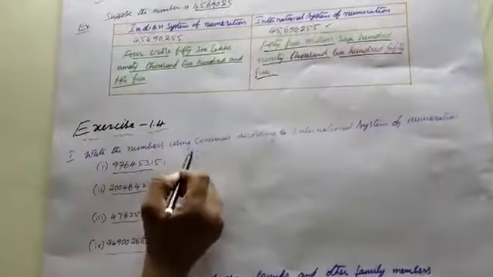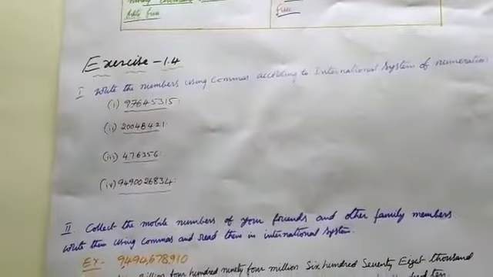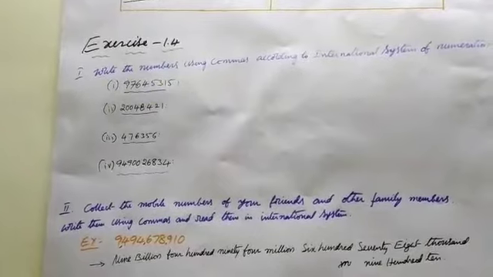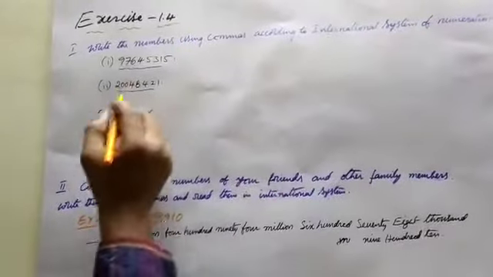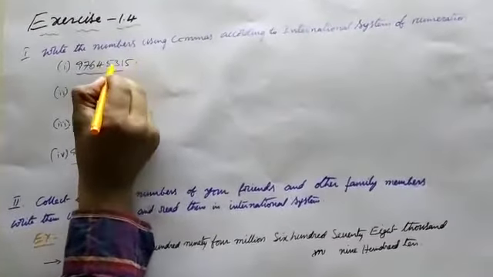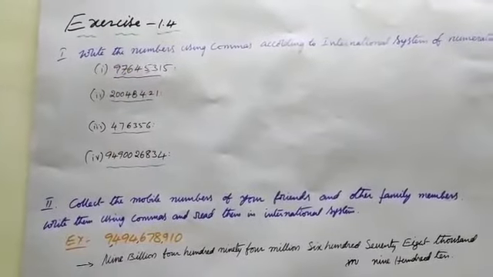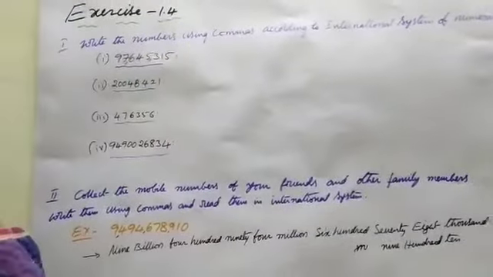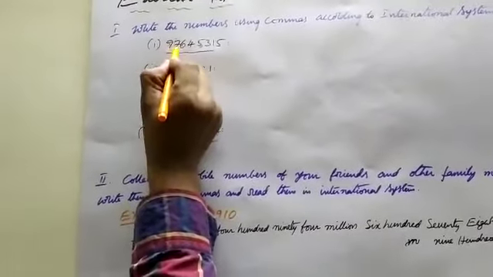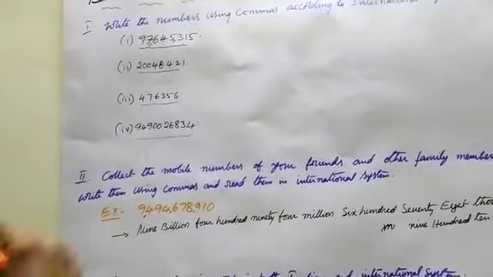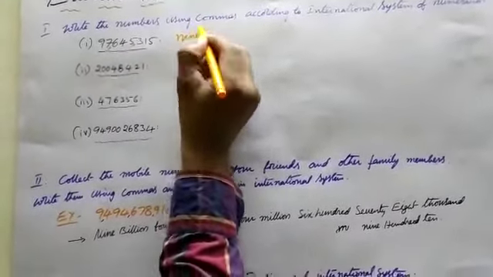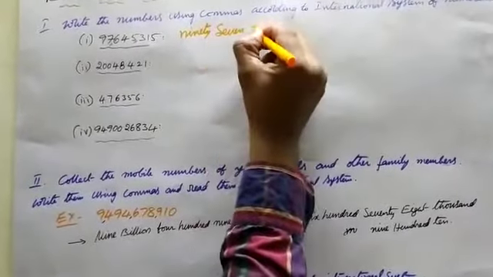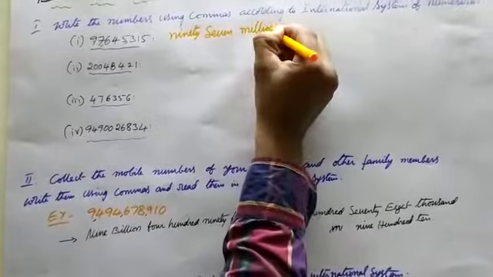Write the numbers using commas according to the international system of numeration. First of all, you take this number. The number is divided with commas according to the international system. Say right to left, 3 digits, after 3 digits, like this. See here, 97 millions.